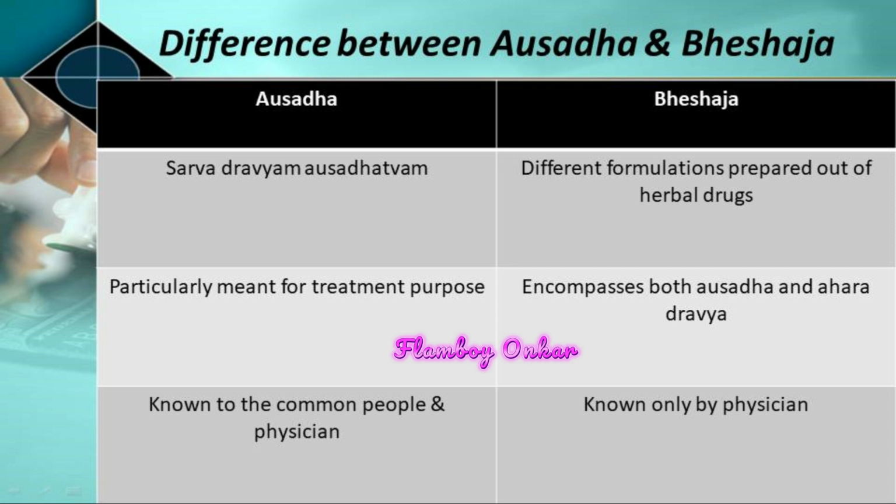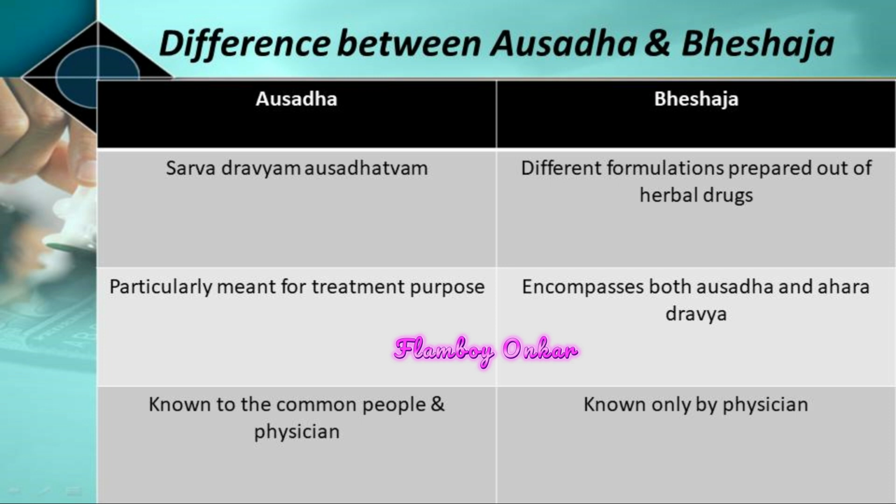That is, how much should be taken and what processes need to be done are known only by the physician. Hence, the bheshaj is known only by the physician and not by common people. There are different ratios. For example, in case of the Quath preparation, the ratio is 1:16.